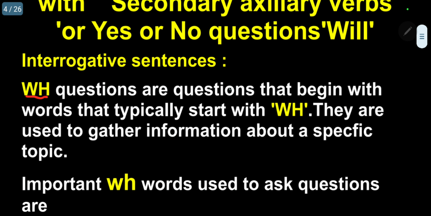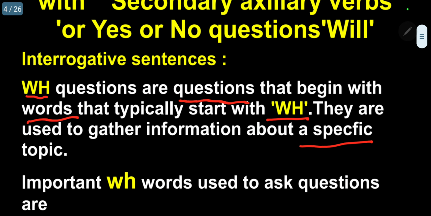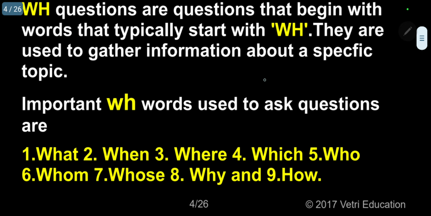WH questions are questions that begin with words that typically start with WH. They are used to gather information about a specific topic. Please follow, the topic is specific. Important WH words used to ask questions are: 1. What, 2. When, 3.